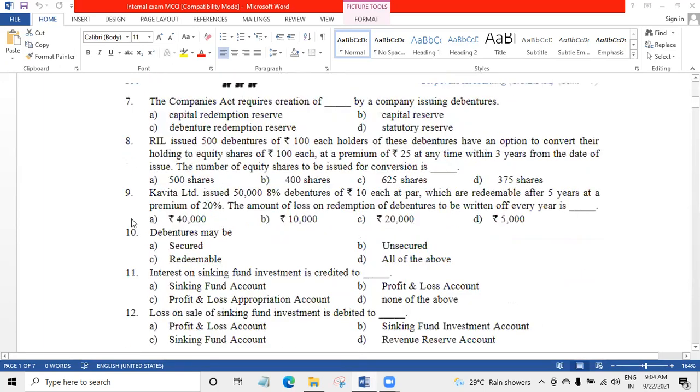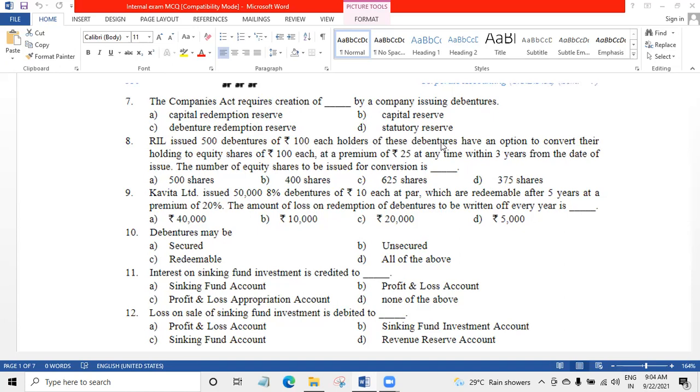Next, 7 number, Companies Act requires creation of dash by a company issuing debentures. You have to create debenture redemption reserve. Number 8, Reliance issued 500 debentures of ₹100 each.